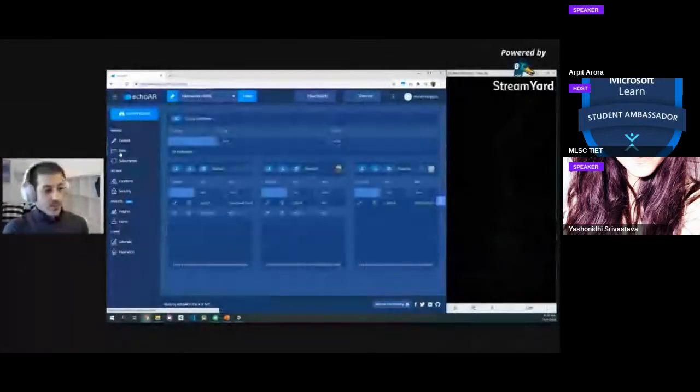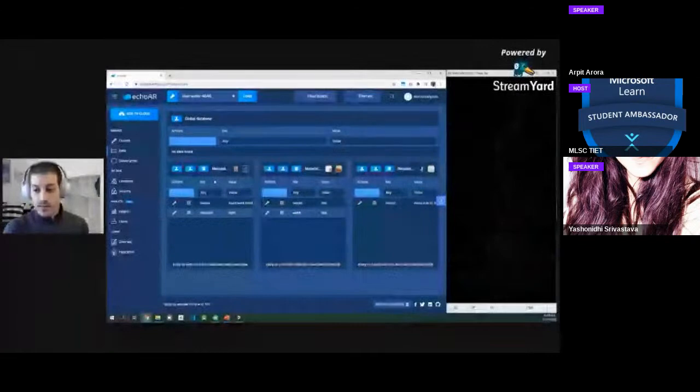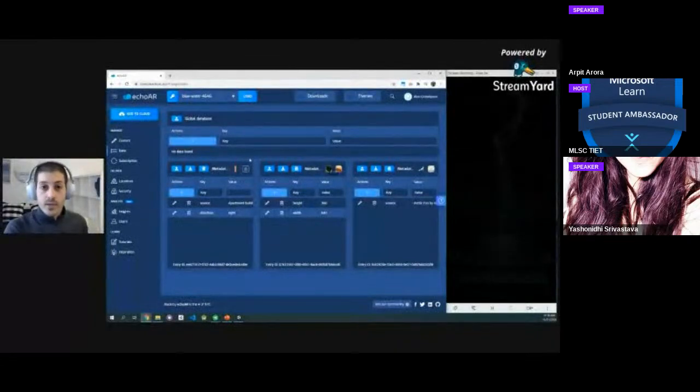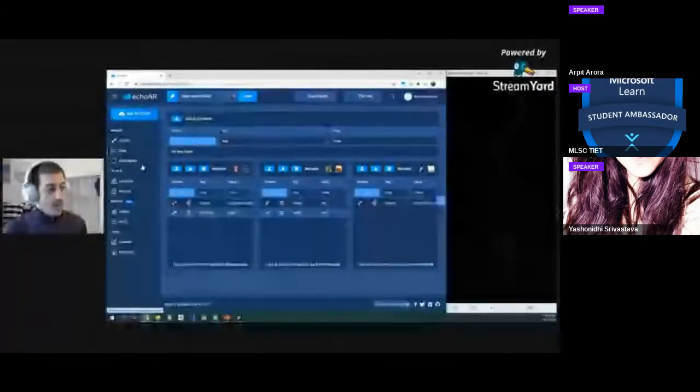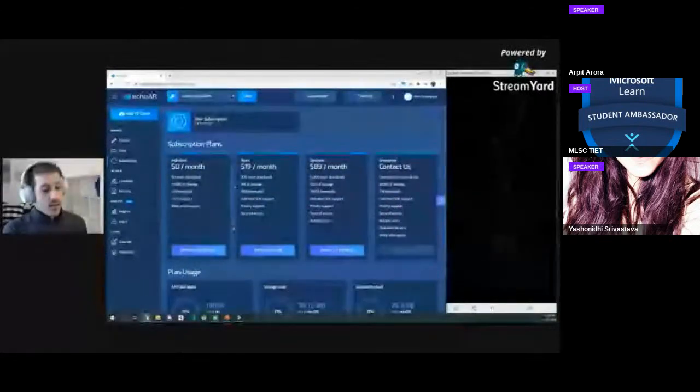So what else can we do? We can manage data. That's the thing that we already saw. And we can literally see the data that is associated with every 3D model. But we also have the global database, where we can share data across the whole app. We have a company, for example, that was working on a murder mystery game, a scavenger hunt, and they had different objects associated with different scenes, but they also had data that is associated with all the scenes.